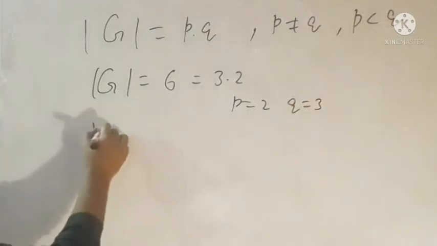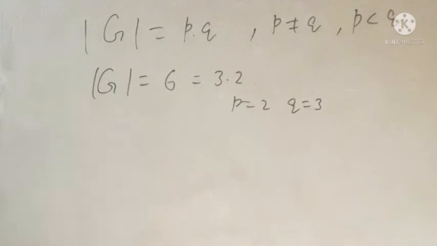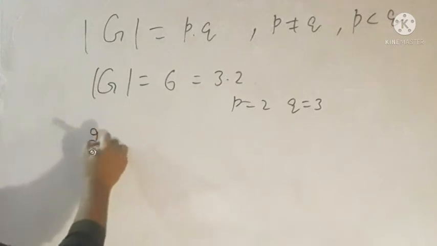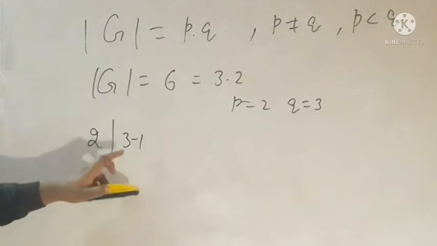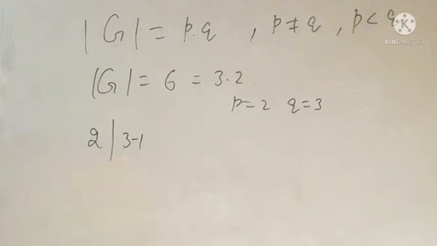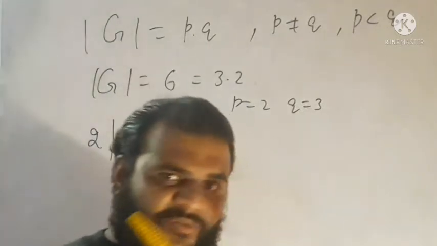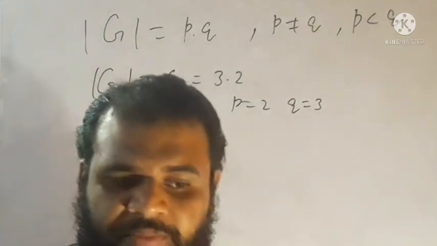Does p divide q minus 1 or not? 2 divides 3 minus 1. So there exists a non-abelian group of order 3 times 2. Now let us discuss the group of order 6.